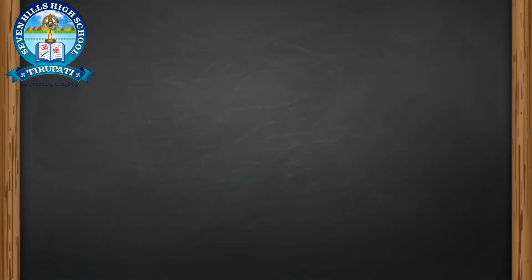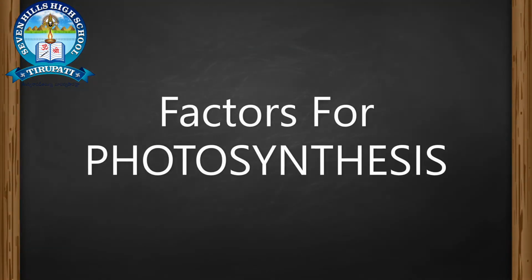Okay, students, in the last class we studied the presence of starch in the leaves, which was proved with an experiment. Now we are going to study the factors for the process of photosynthesis and how they are essential for it. We will conclude with some activities. First of all, we are going to study the factors essential for photosynthesis.